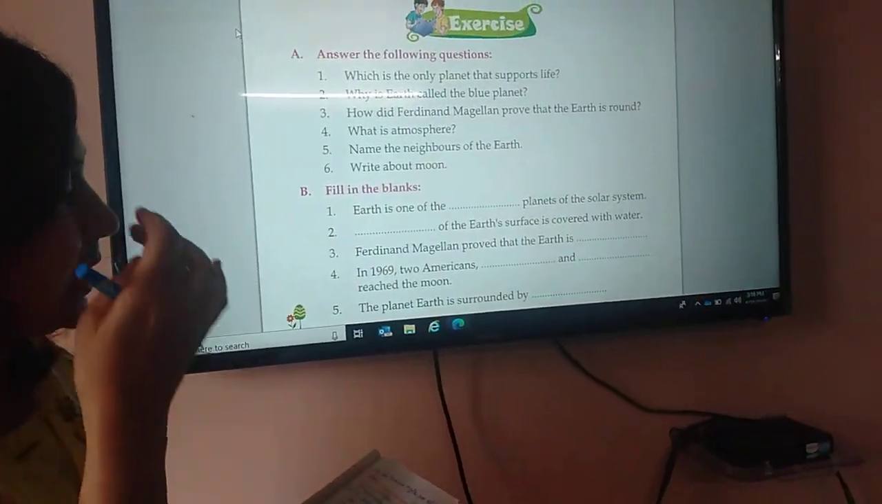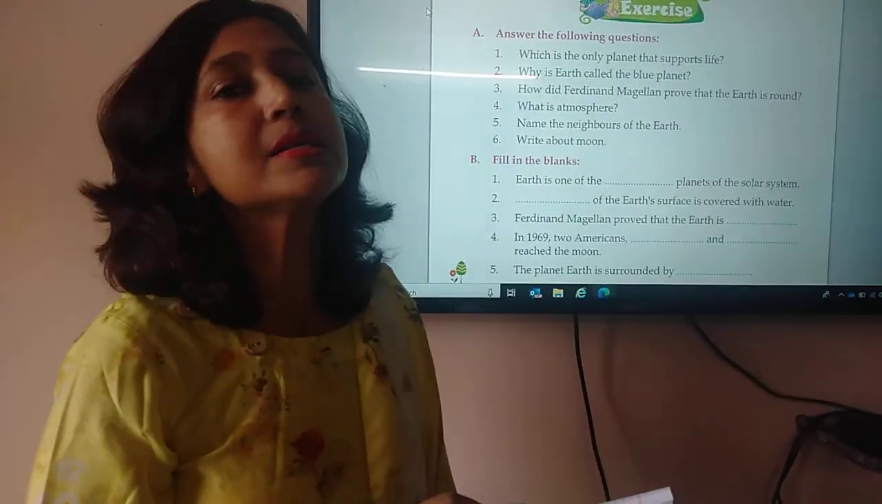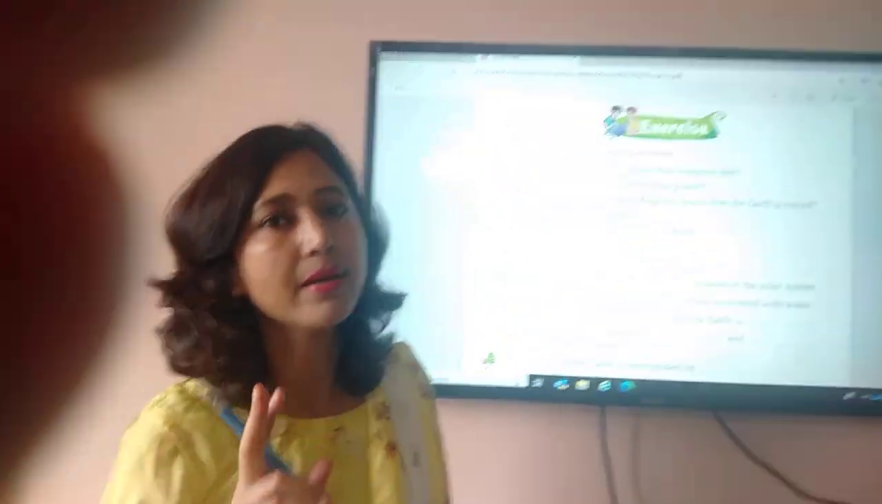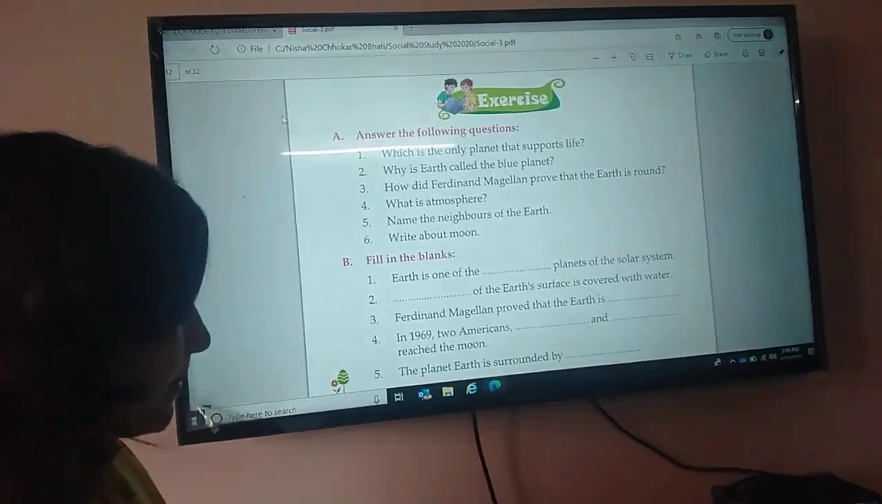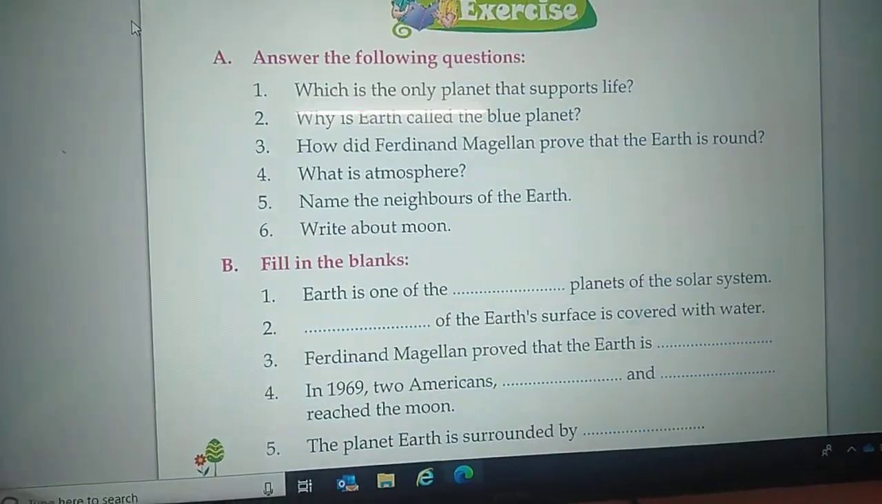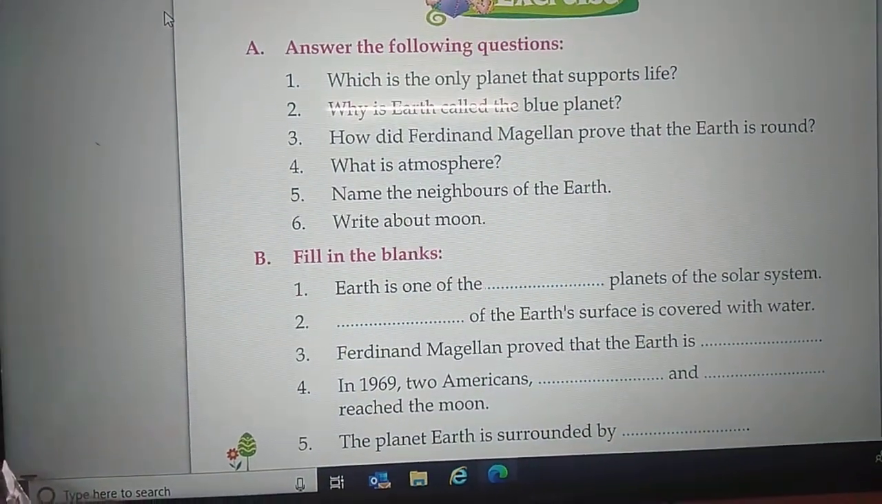Now, what is an atmosphere? The air surrounding the Earth is known as atmosphere. And name the neighbors of the Earth. The neighbors of the Earth are the Moon, Venus and Mars.